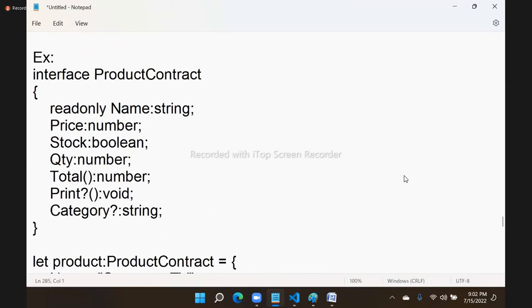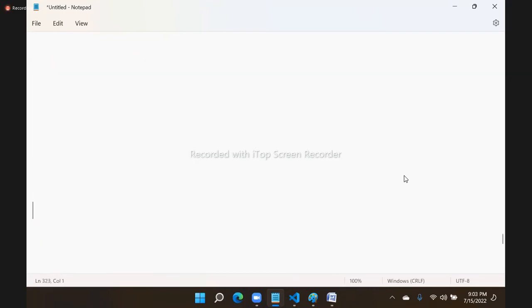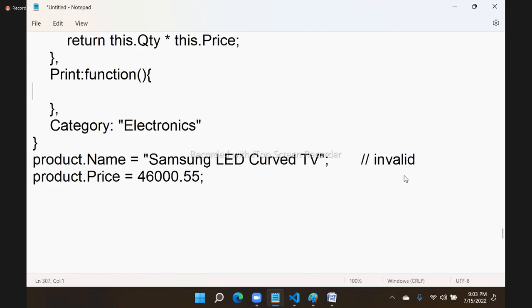So a contract can have optional rules, can have read-only rules, can have rules for properties, can have rules for methods. A contract can be extended. Extending contracts, implementing contracts, lot of things are there that we'll see in our next session. Tomorrow we will have a session so that we can cover most of the part of TypeScript. In tomorrow's session, we will discuss the other things about contracts and other OOP related features. Okay, tomorrow I'll continue.